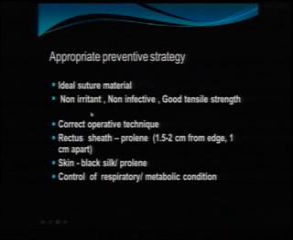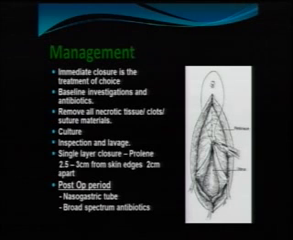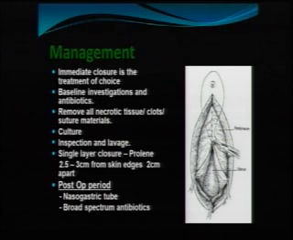We should use the ideal suture material, especially for the rectus sheath: non-irritant, non-infective and with good tensile strength, and correct operative techniques, with the rectus sheath closed ideally with a proline 1.5 to 2 centimeters from the edge and 1 centimeter apart. Black silk or proline for the skin, and control the respiratory condition. That's most important. The respiratory condition or the metabolic condition has to be properly controlled.